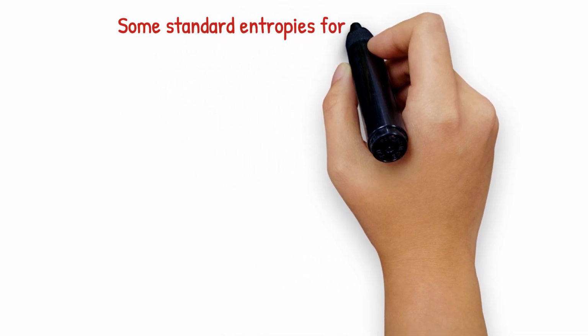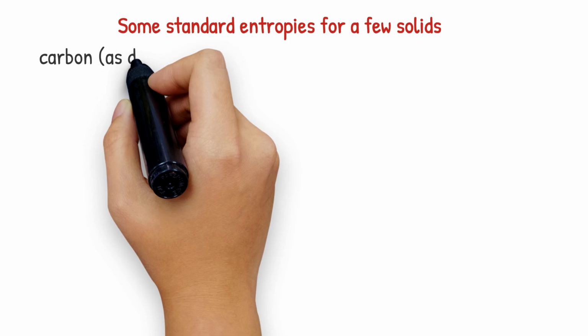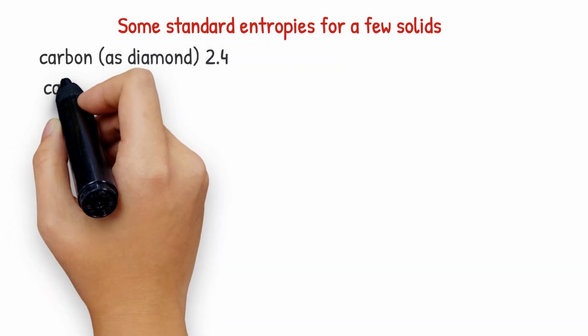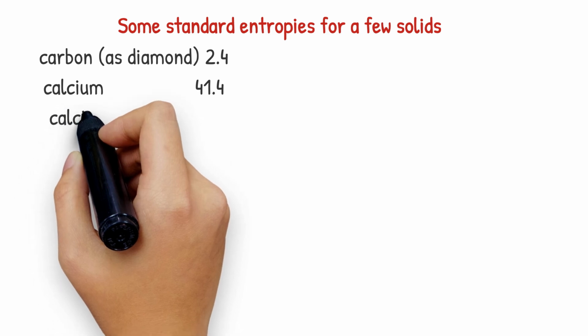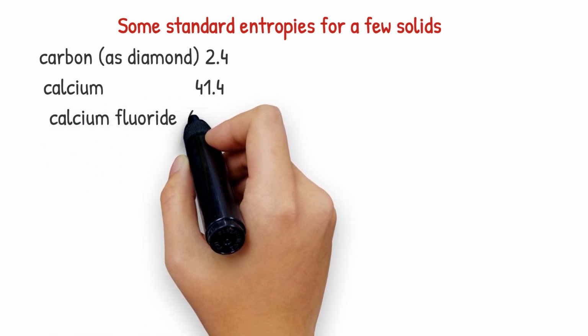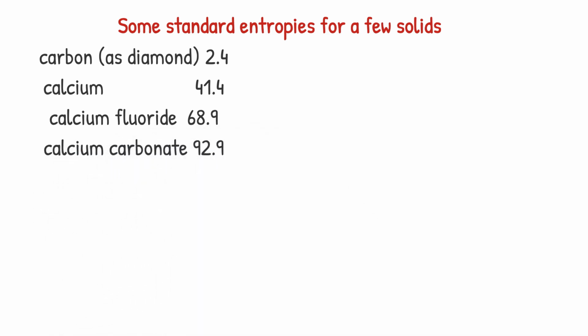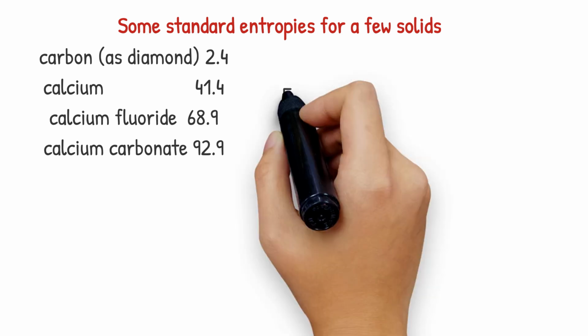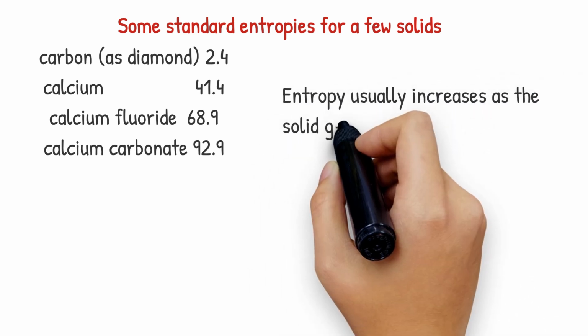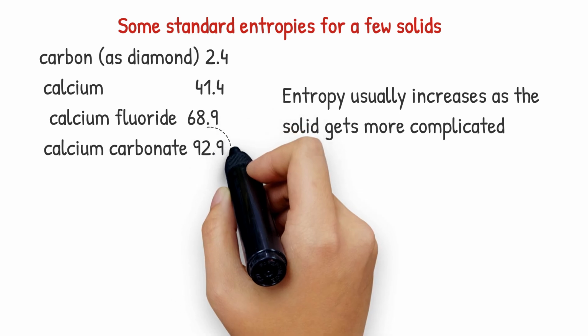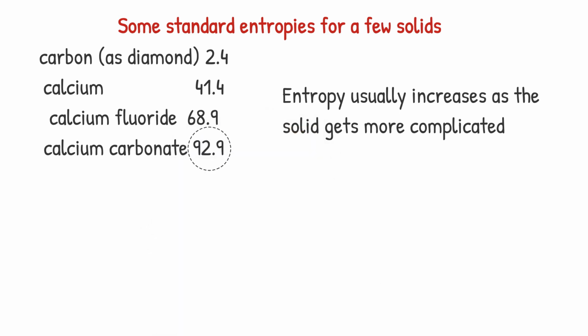Here are some standard entropies for a few solids. The unit of entropy is joule per Kelvin. Carbon, as diamond, 2.4. Calcium, 41.4. Calcium fluoride, 68.9. Calcium carbonate, 92.9. These all have low entropies because they are highly ordered solids. But entropy usually increases as the solid gets more complicated. That is the reason why calcium carbonate has the highest entropy in this list.